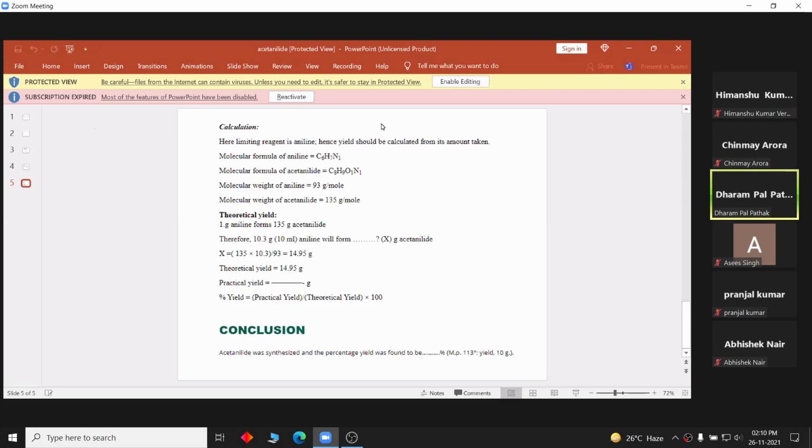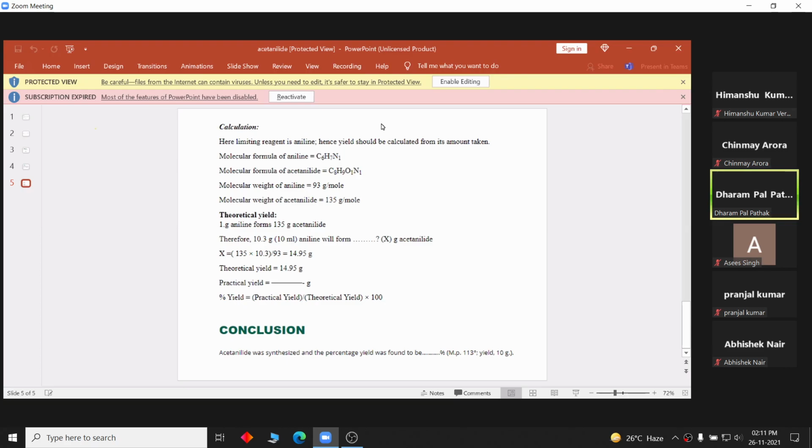93 grams forms 135 gram of acetanilide, therefore 10.3 gram will form this much of acetanilide. 135 into 10.3 divided by 93 is equal to 14.95 gram. So from this much aniline, that is 10.3 gram aniline, we should get about 15 gram of acetanilide.